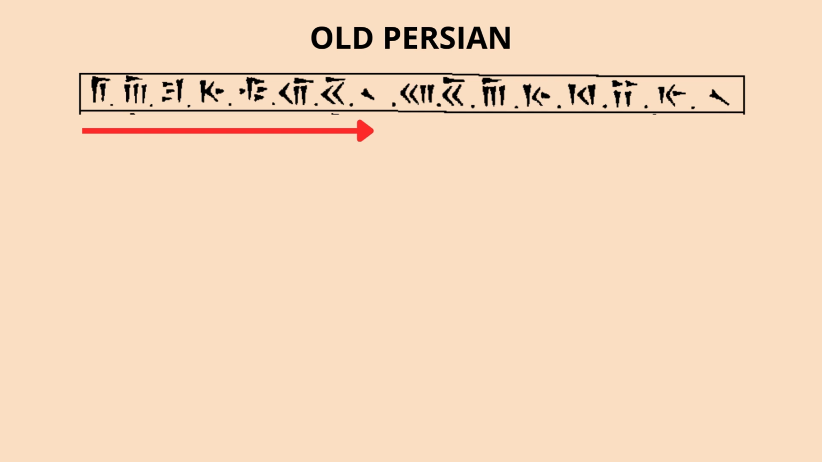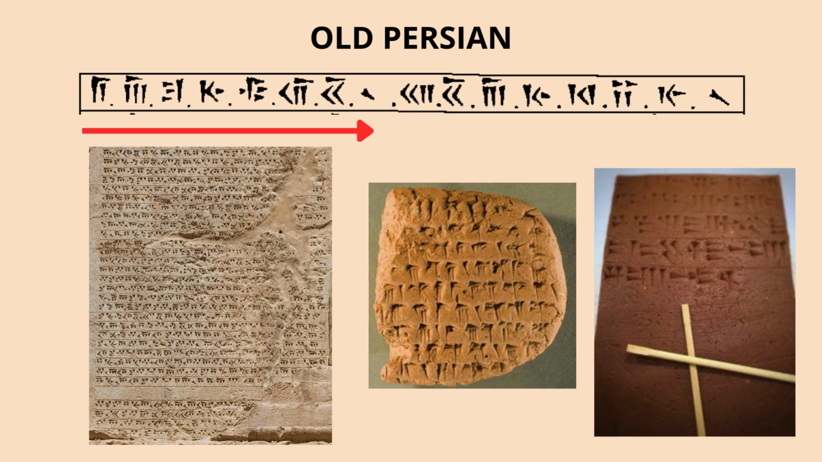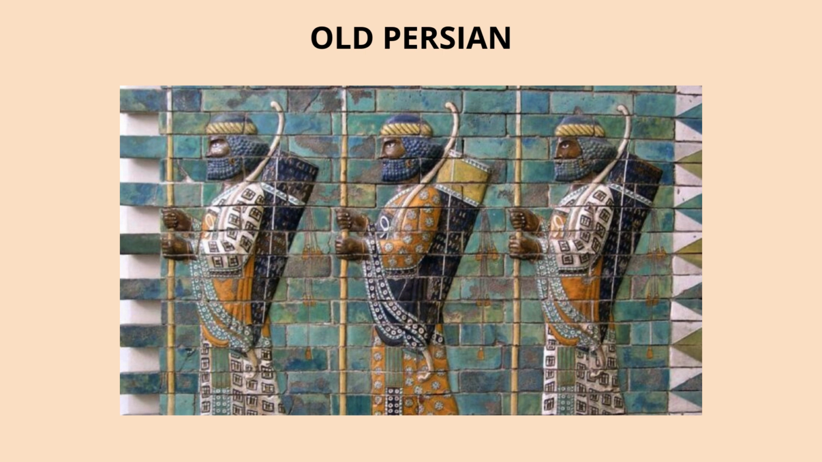The script was written from left to right and inscribed on materials like stone for monuments or clay for tablets. The script was used only for royal inscriptions, not everyday documents, which were typically written in Aramaic or Elamite. The signs, formed by wedge-shaped impressions, were meticulously crafted, especially in monumental carvings. The adaptation of the script was a deliberate act to distinguish Persian communication, emphasizing the empire's prestige and authority.